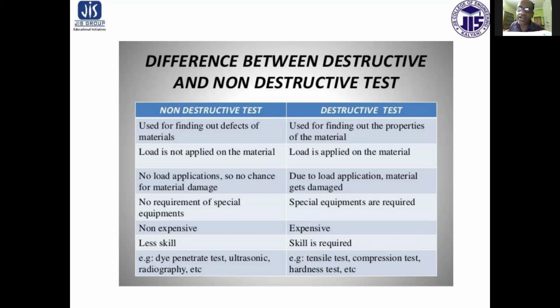So there is a difference between destructive and non-destructive testing. The differences are as follows. Non-destructive test is used for finding out defects of the material. Destructive test is used for finding out properties of the material. In non-destructive test, load is not applied on the material. In destructive test, loads are applied on the material.